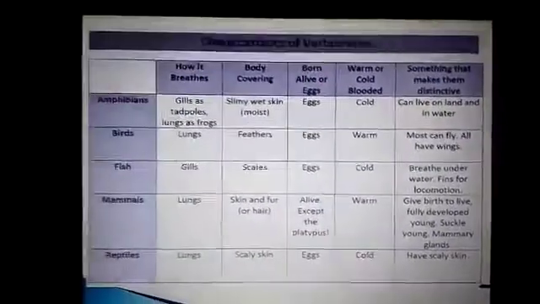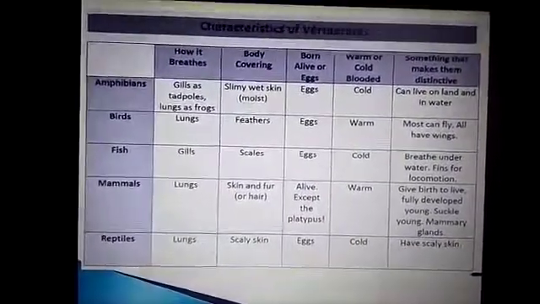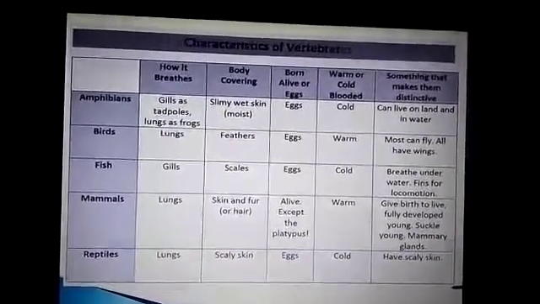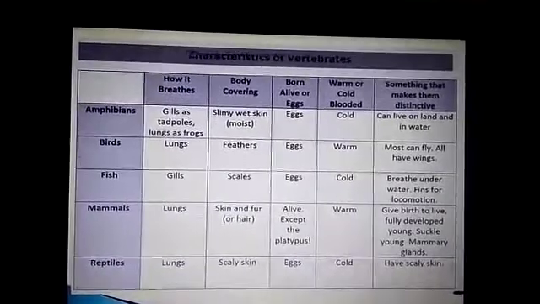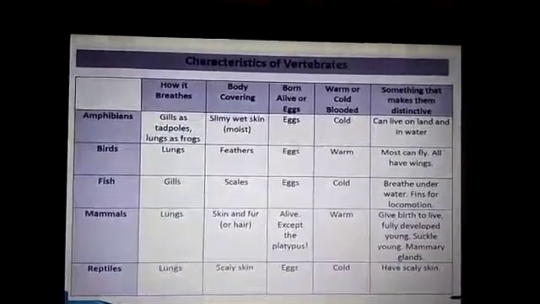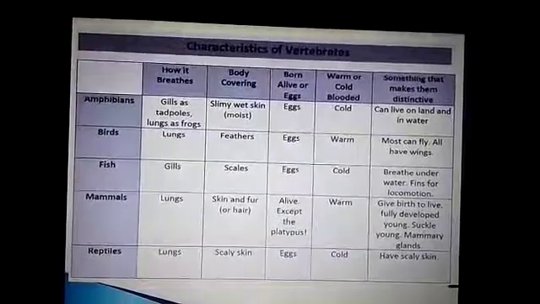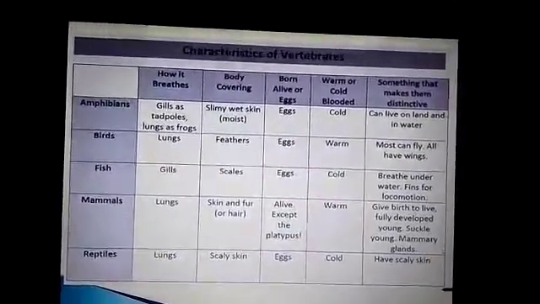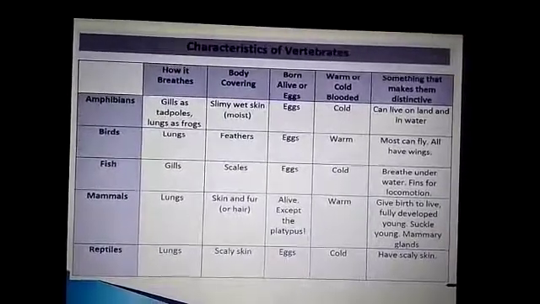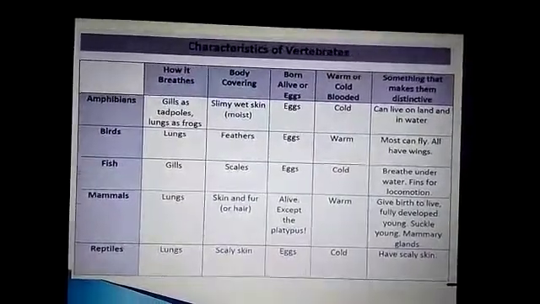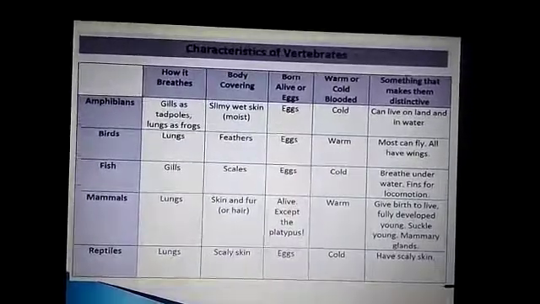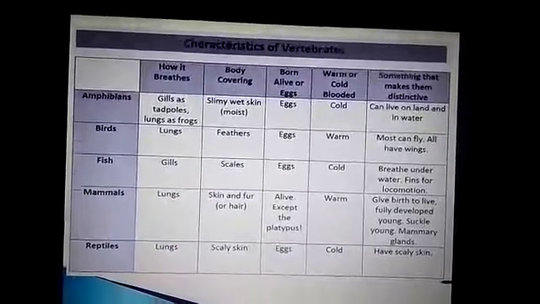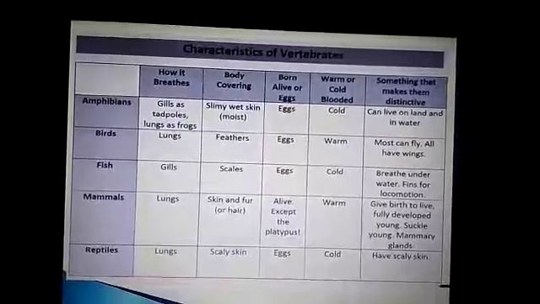They have special organs which allow them to swim. Those are called fins. The respiratory organs in the fish are gills. And neck is absent. Rohu, katla and shark are examples of fish. They breathe under the water. Fins are for locomotion, that means for movement, fins help them to move. They lay eggs, and fishes are cold-blooded animals.